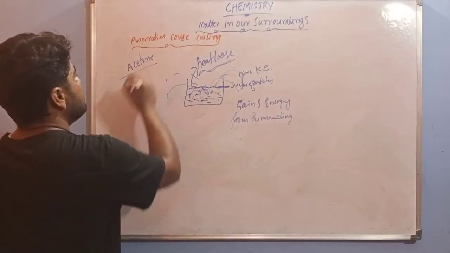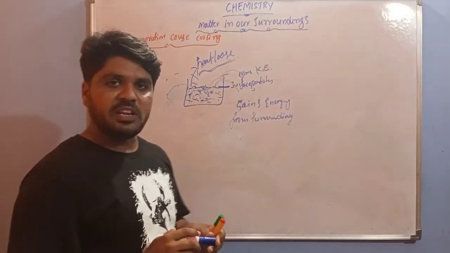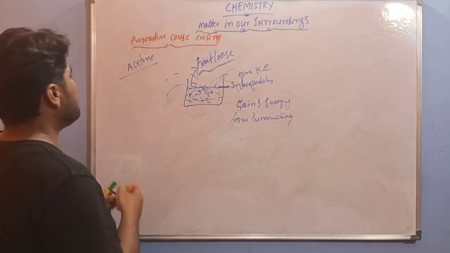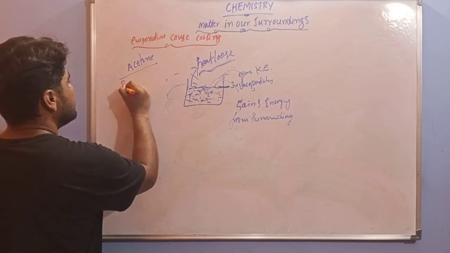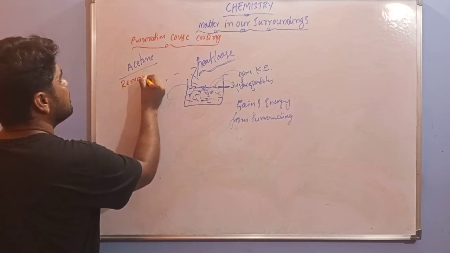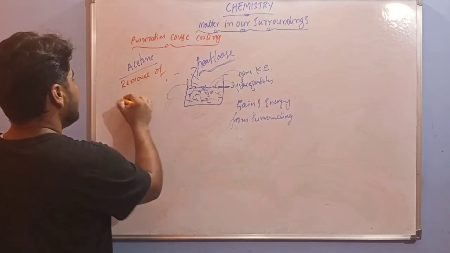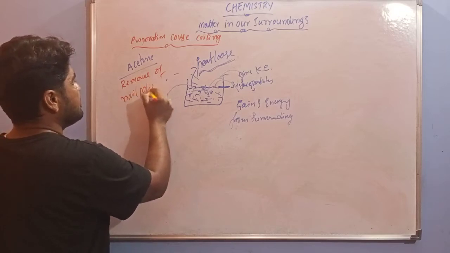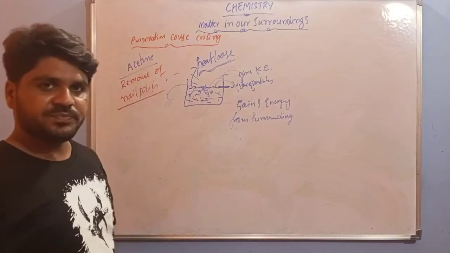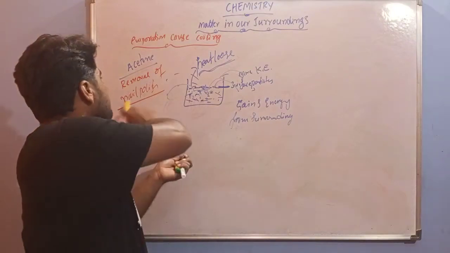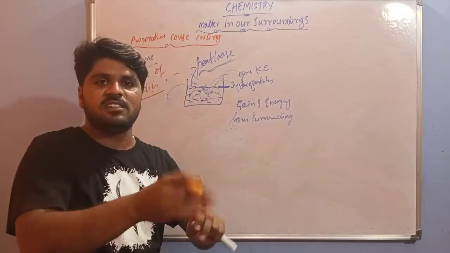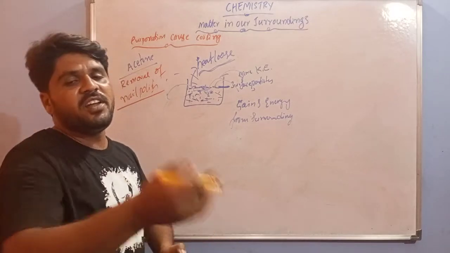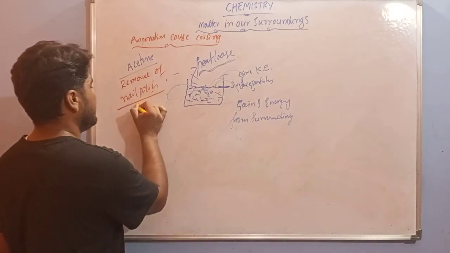Acetone. This acetone is a chemical used for removal of nail polish. Nail polish remover. When you pour this acetone on our nails or our palms, it feels cool.